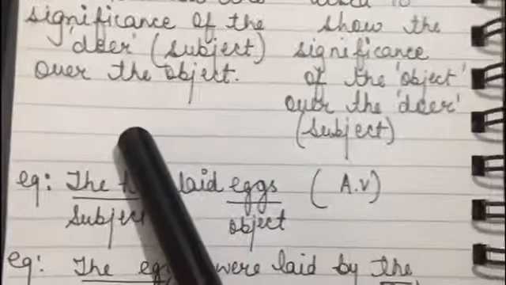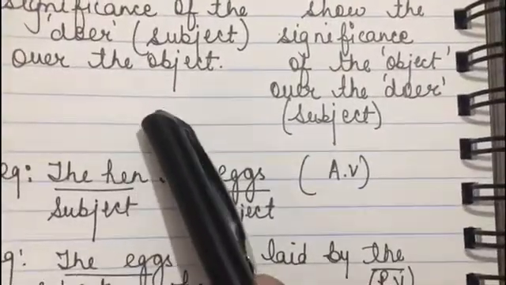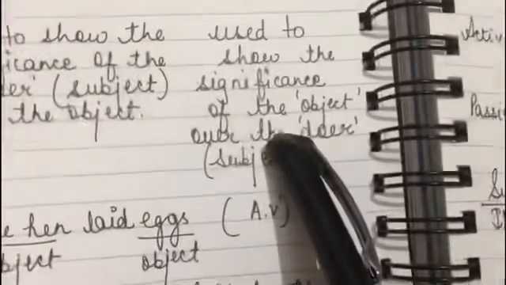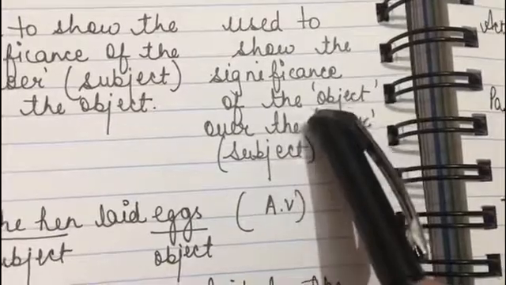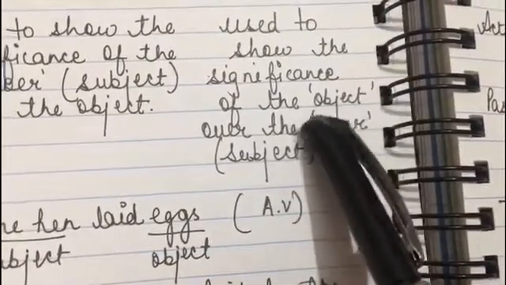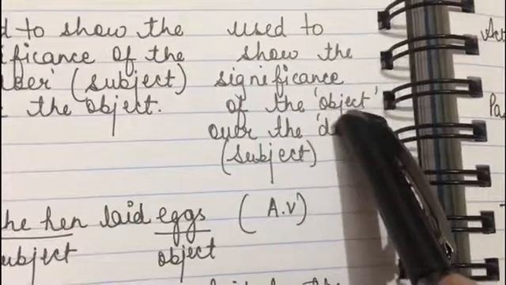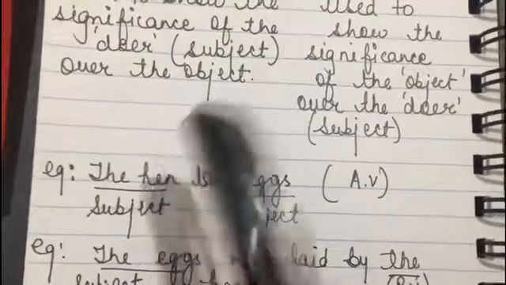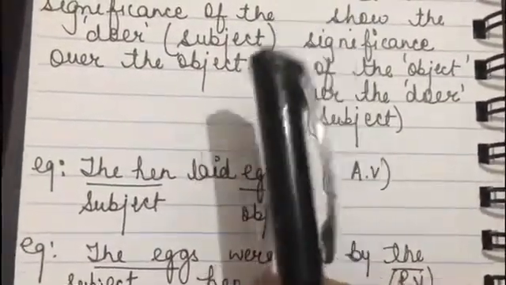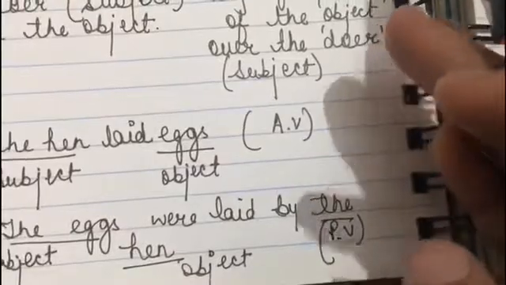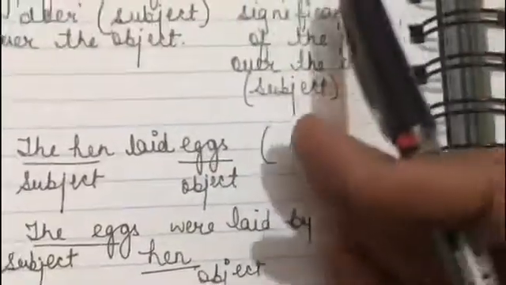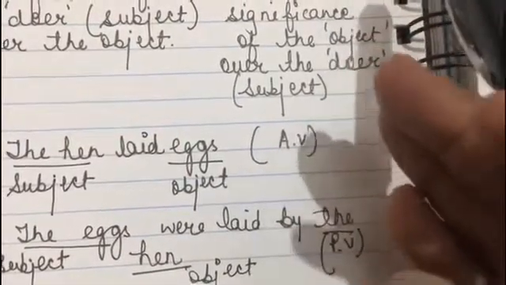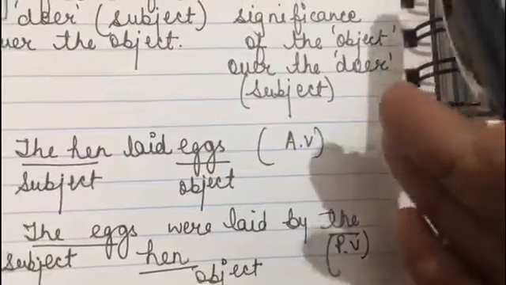So what is an active voice? When the verb tells us what the subject did to the object, it is called the active voice. And what is the passive voice? When the verb tells what was done to the subject by the object, that is said to be a passive voice. For example, Hercules picked up the heavy stone. Hercules was the subject and the heavy stone was the object. When you convert the sentence, it comes out as: the heavy stone was picked up by Hercules. The heavy stone becomes the subject and by Hercules becomes the object.